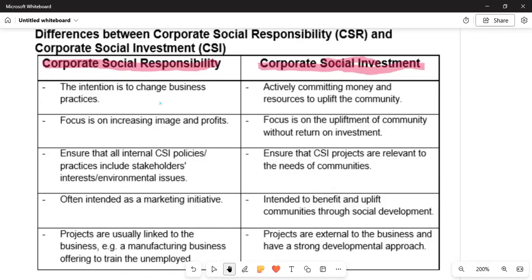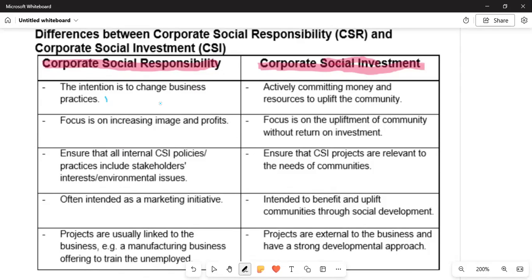Meaning to say, they are there to make sure that they integrate responsible practices into their core business.